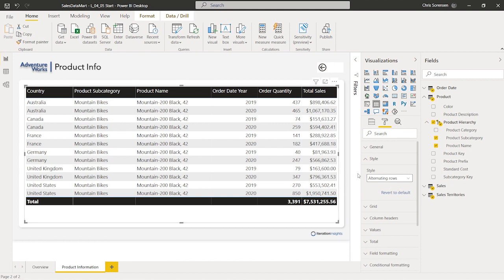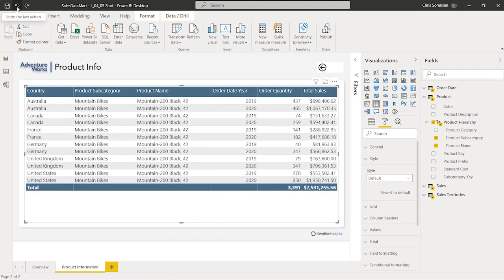Oops, now we can see that we've got our alternating rows set up. That's not something we want. Just wanted to go ahead and show you can do that. And let's just go ahead and revert ourselves. What I'm going to do this time, instead of reverting to default, is just click the undo last action. So once again, showing you that we can go through the undo action here on the Power BI desktop, keeping in mind on the Power Query Editor we couldn't do that. Okay, so that is good. So we'll just keep our styles the way they are set here.